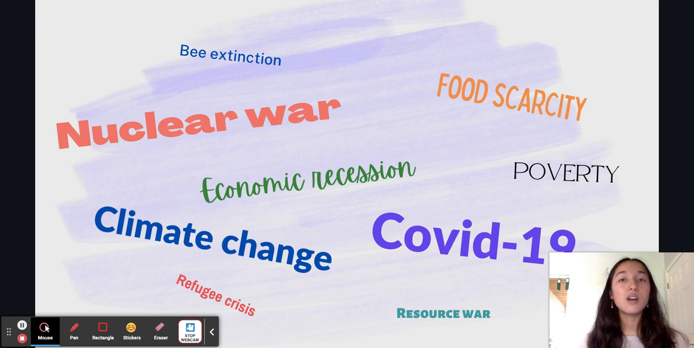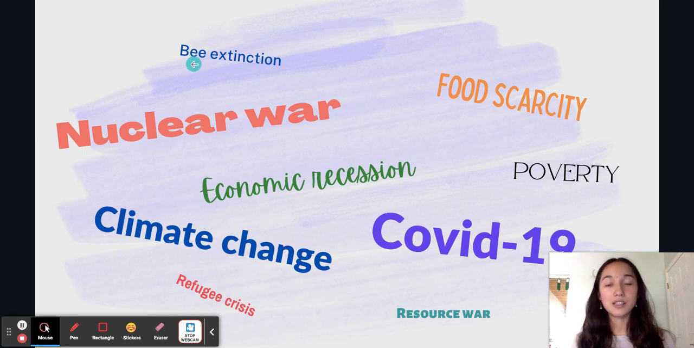Note that impacts are clearly not one-dimensional. Instead, they are complex concepts that feed into each other. For example, bee extinction is just a subset of climate change. Poverty feeds into COVID-19, economic recession, nuclear war, climate change, etc.